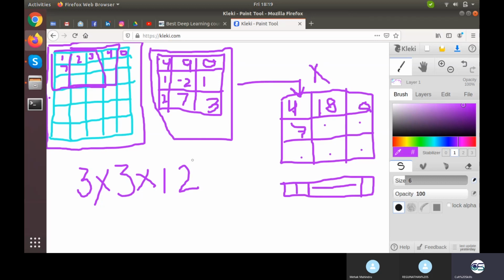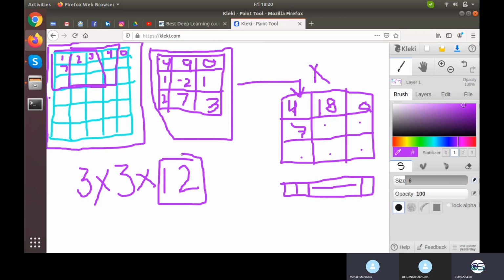Now the thing is, how can we decide this formula of 12? How can we decide how many transitions there would be, or what will be the size of our upcoming filter value? Any idea into it? How many filters would be there? Just think.